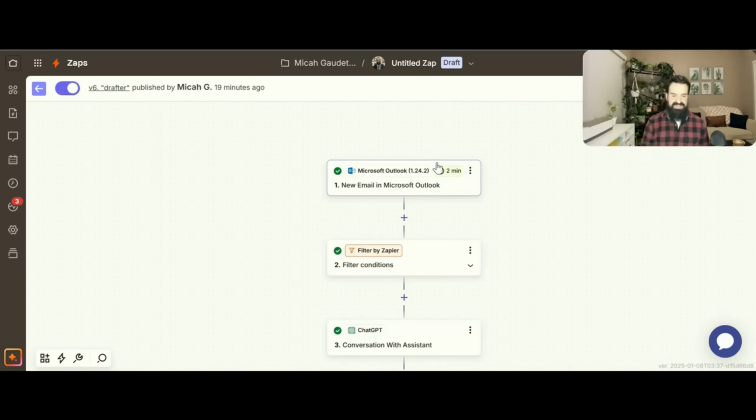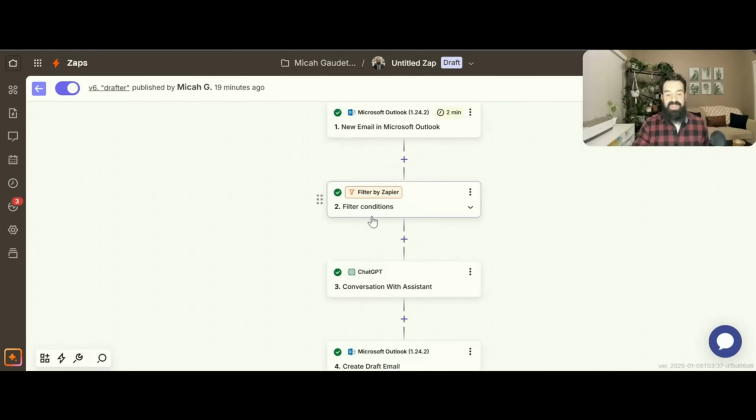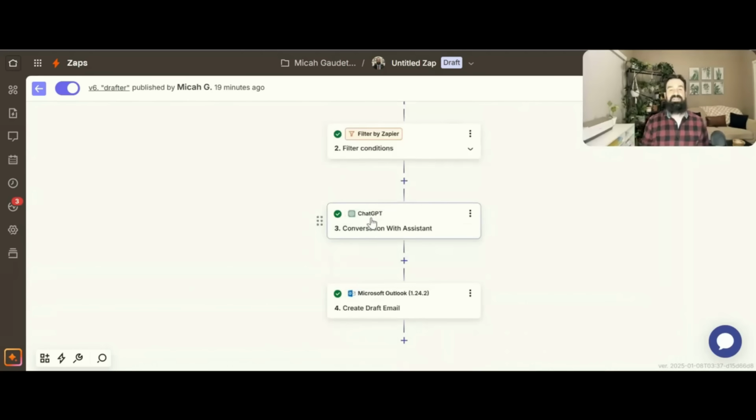And so what I did for this is I wanted to build a zap that allows me to quickly respond to those emails. This way I can have something ahead of time and ready to go. Basically, every time a new email comes into my Outlook and it has different keywords that trigger this event. So I did it based on keywords. That's the filter section there. The next step is to have ChatGPT create a conversation where basically it'll reply to that email and then create a draft email for me within Outlook.